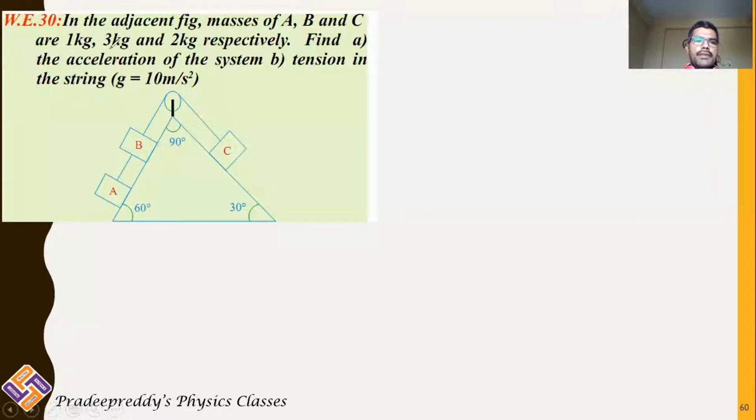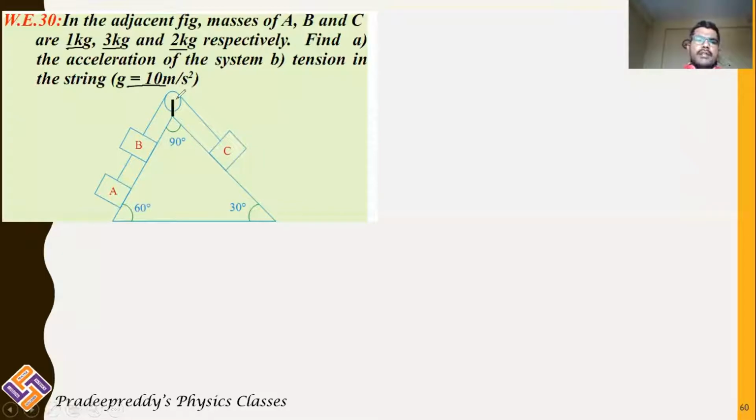Now in the figure the data is given. In the adjacent figure, masses of A, B, C are 1 kg, 3 kg, 2 kg respectively. Find, first, the acceleration of the system. Next, you should find out the tension in the string, and also given acceleration due to gravity, you should take it as 10 meter per second square.